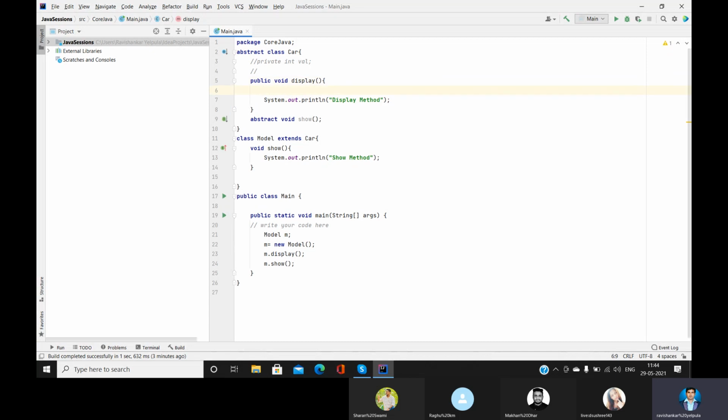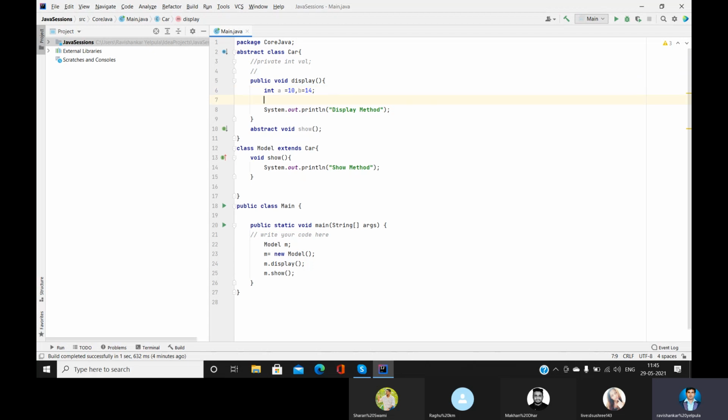If you want to perform some operations also, we can do that. So we'll do some operations. Int a equal to 10, comma, b equal to 14. Then rather than just displaying in the display method, we are going to perform some operations.